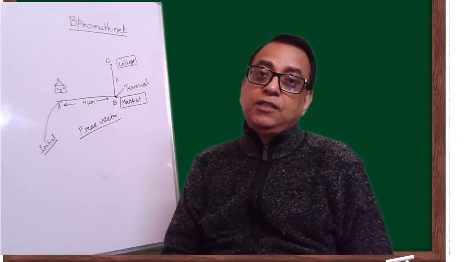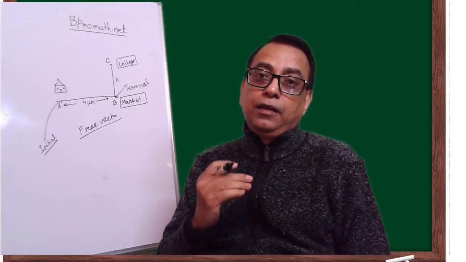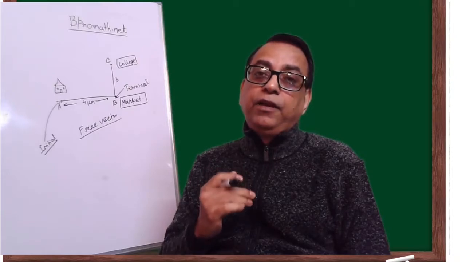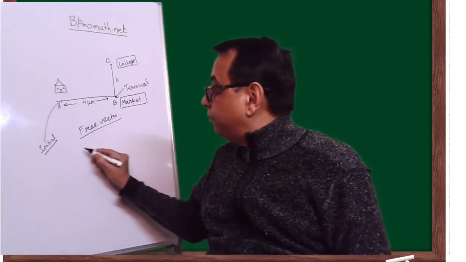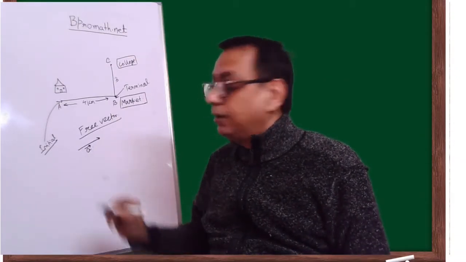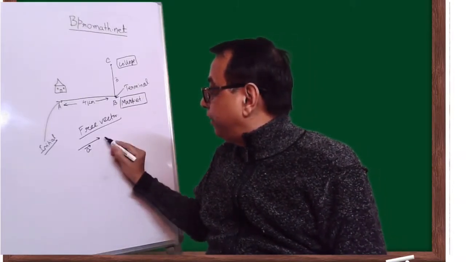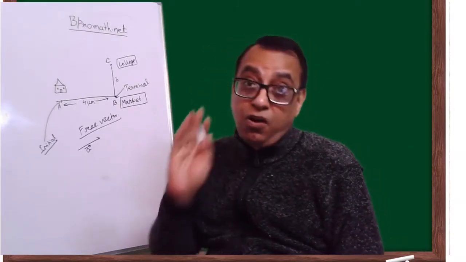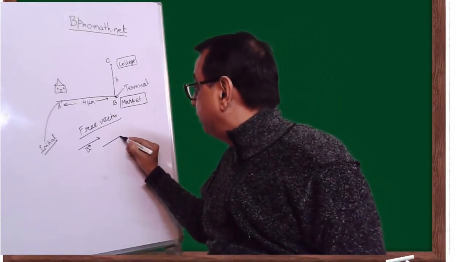As the name suggests, a free vector is a vector that I can move parallelly. For example, there is a vector A here. I should be able to move this vector parallelly to any place as long as the direction is the same and the magnitude is the same.